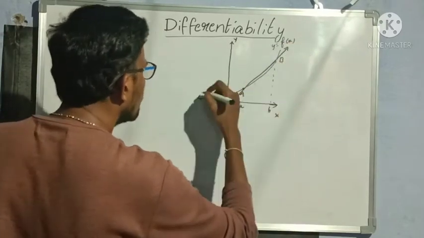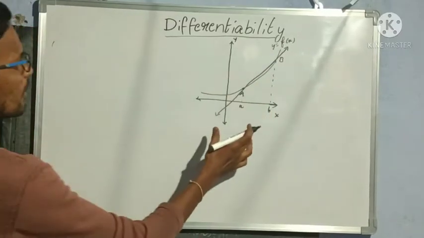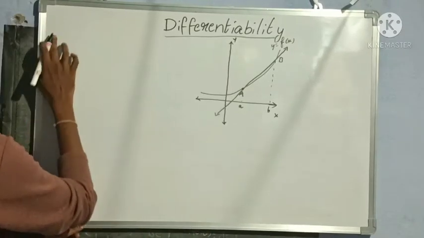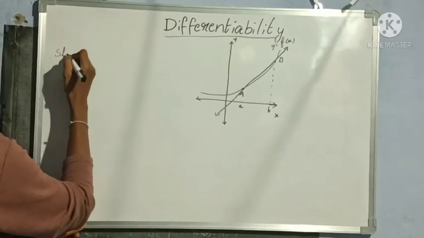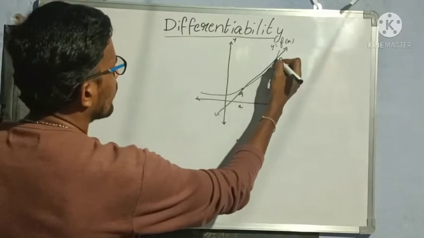So what are the coordinates? First, let us know the formula. First, let us find the coordinates of point A and point B here.